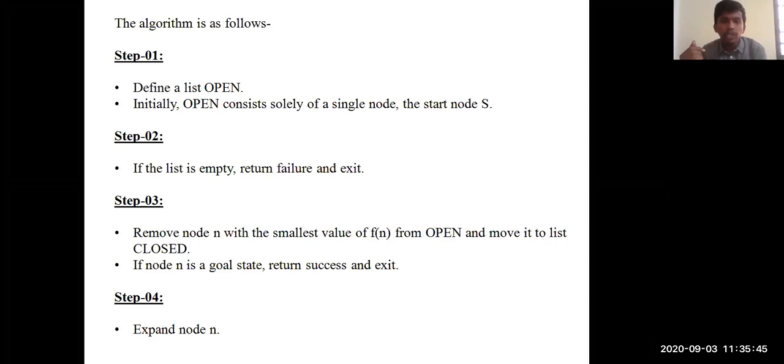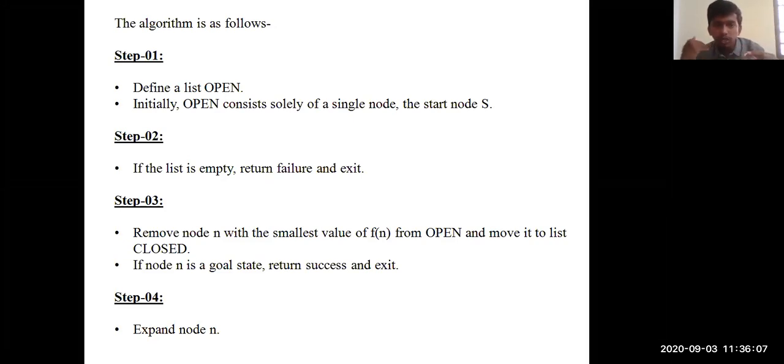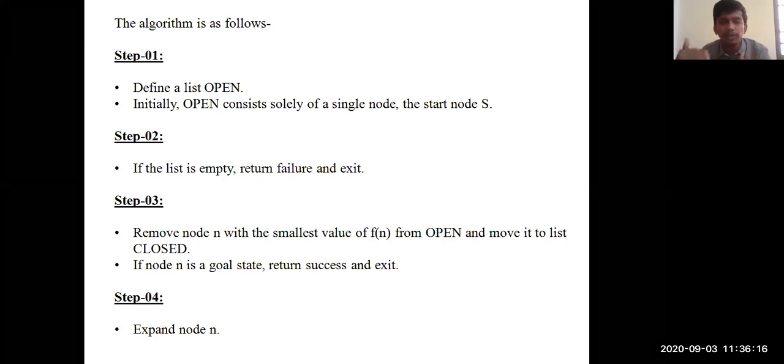In step 2, if the list is empty, suppose there is no value in my open list, it will be declared a failure and the algorithm will stop there. So think technically with respect to your algorithm, because you are trying to teach a machine or an intelligent agent. Suppose if an element is found, it will move forward, and if the open list is empty, definitely it will be a failure and you will exit from the algorithm.